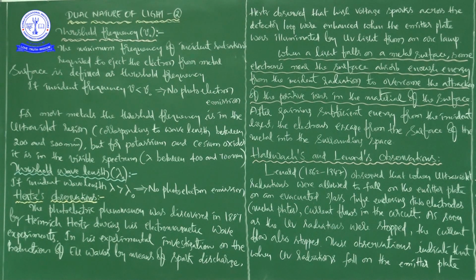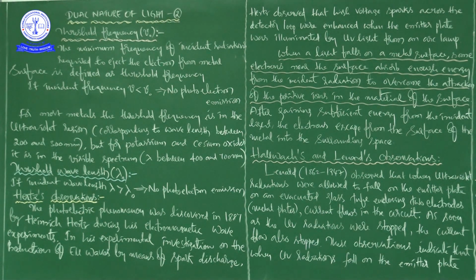Next, we start to discuss the new things from this class. In our previous class, two important things: one is work function, another is the photoelectric effect, and some of the important points in the case of the photoelectric effect. So nearly 6 points we discussed. Now, in this class, the first one is threshold frequency.